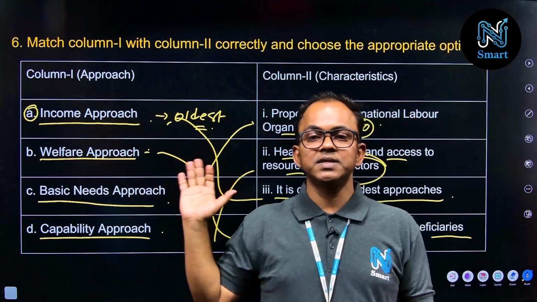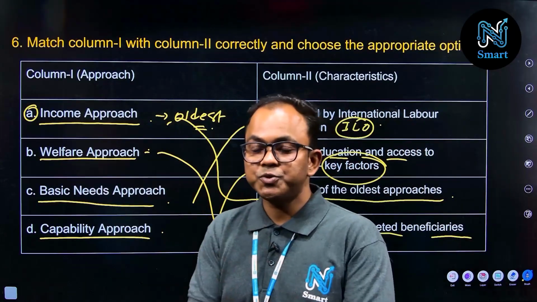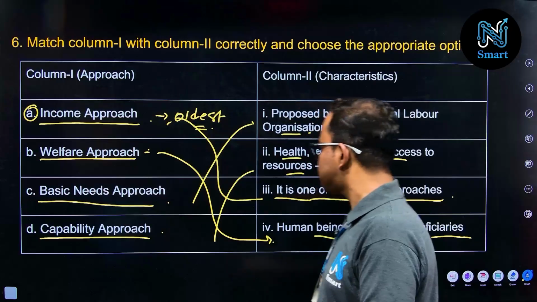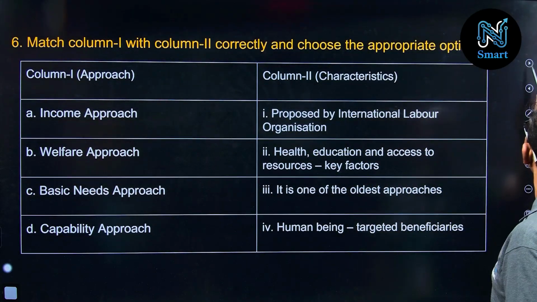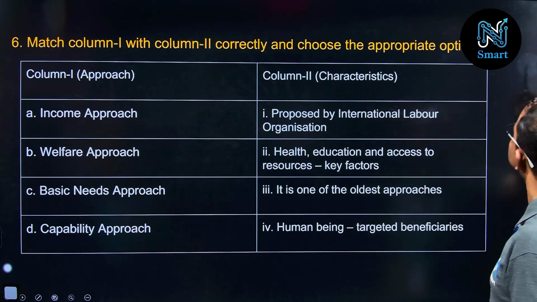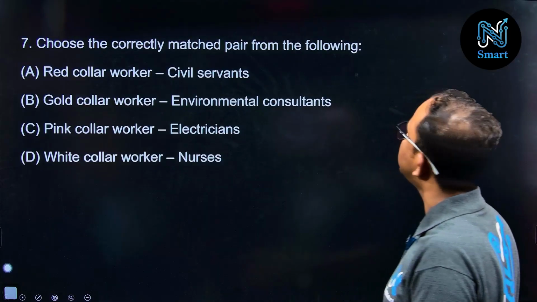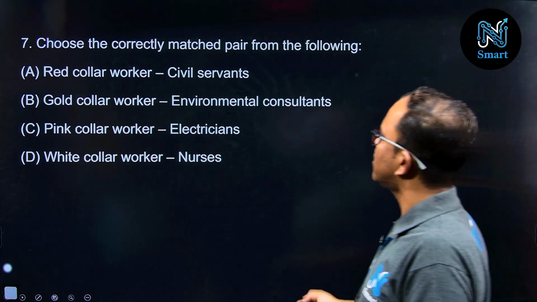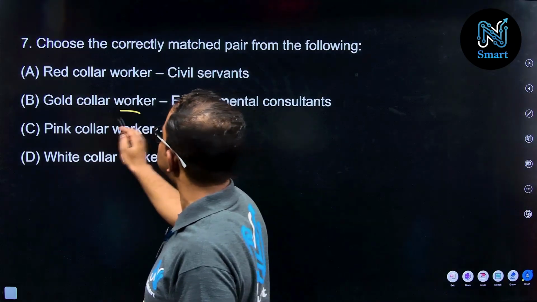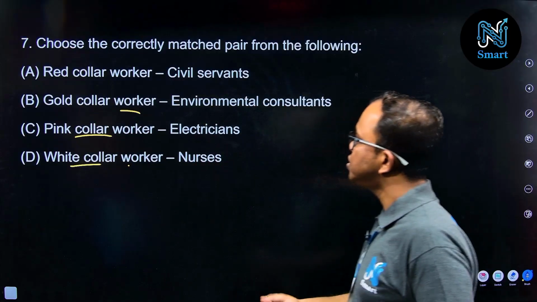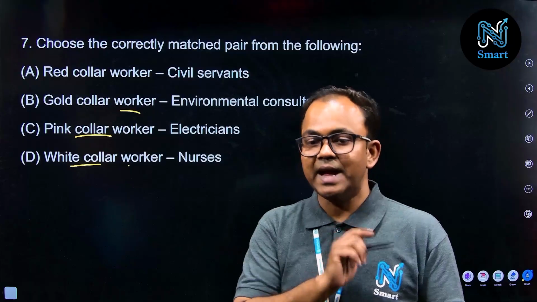Now after this discussion or analysis, right, you can go and select the option from the questions, right? So the next questions we are going to discuss here, this is question number 6 and the next question is question number 7. So let us understand this question number 7. So question number 7, choose the correctly matched pair from the following: red color workers, next option that is gold color workers, pink color, white color, correct? So this identities, whether they are matching or not, we have to understand that, correct?